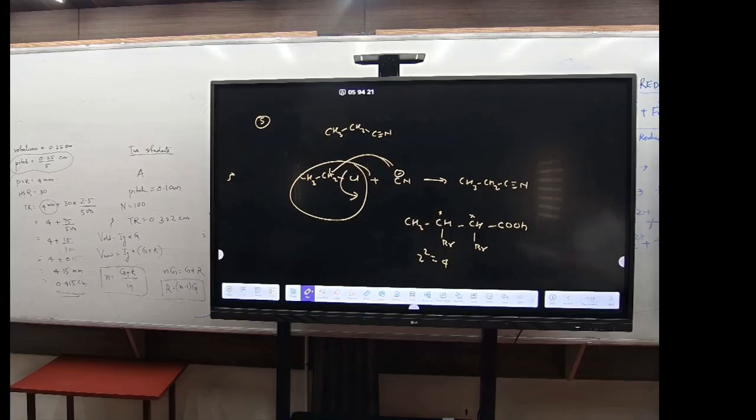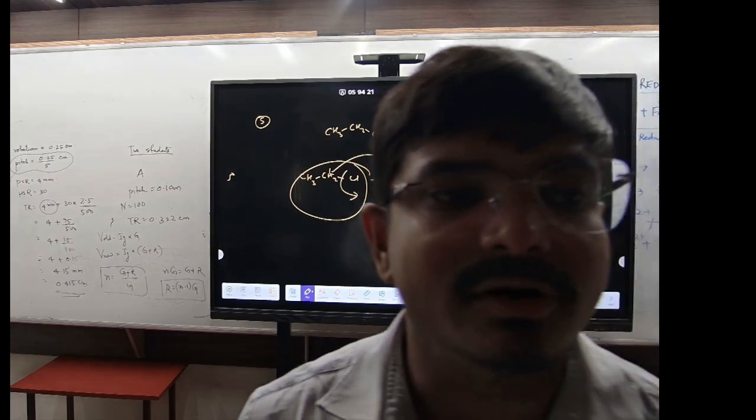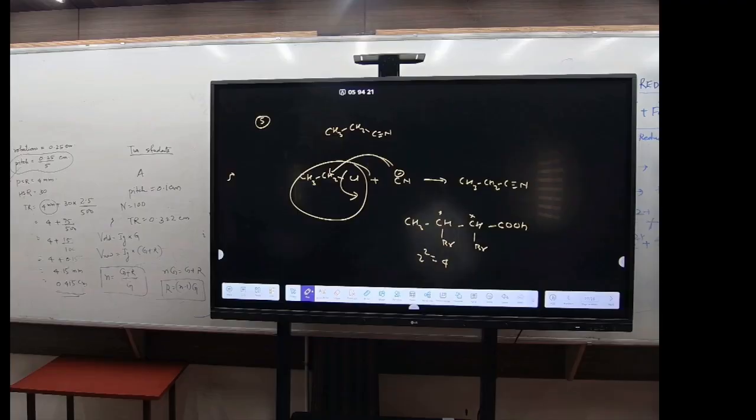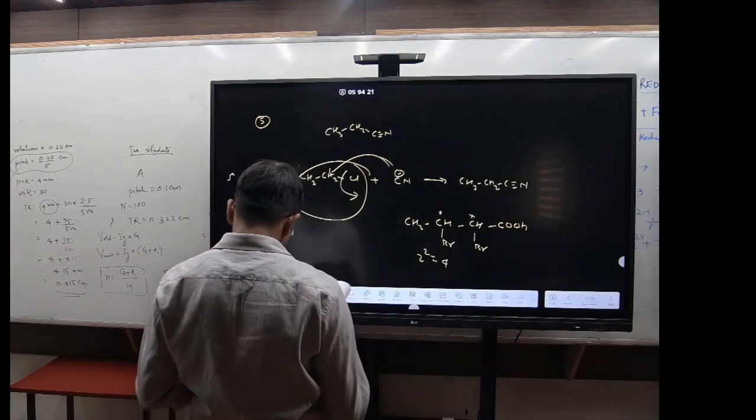Meso compounds do not show optical activity because they have the plane of symmetry or the center of symmetry. So they do not contain chiral carbon? No, they contain the chiral carbons. They have non-superimposable mirror image? They have superimposable mirror images. They contain a plane of symmetry. Because of that reason, they do not show the optical activity. Clear? Now see.